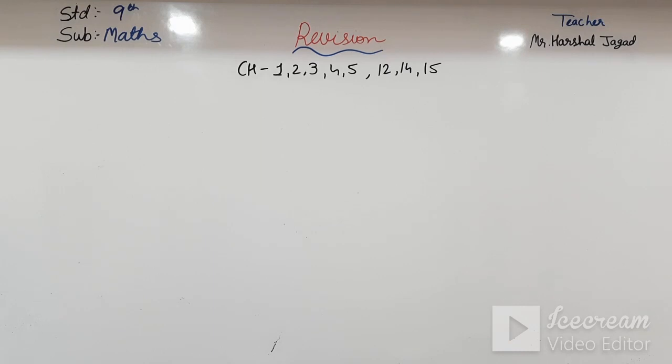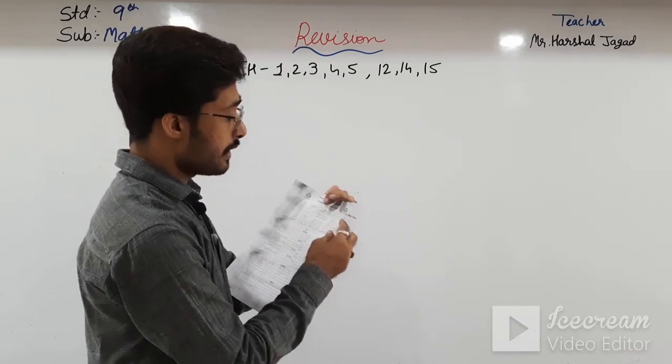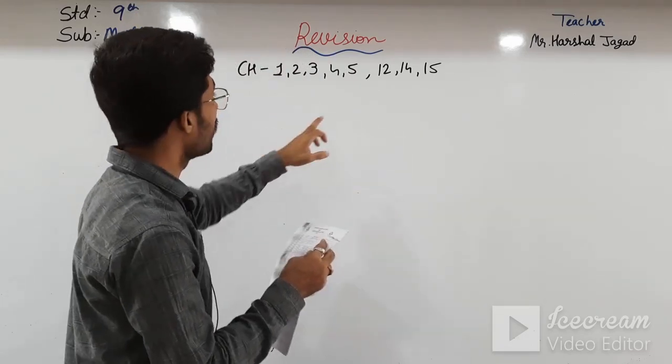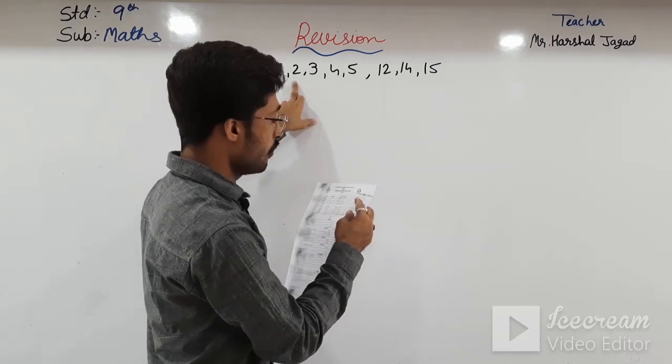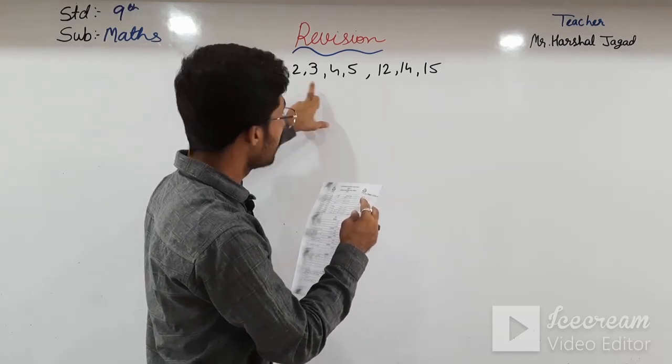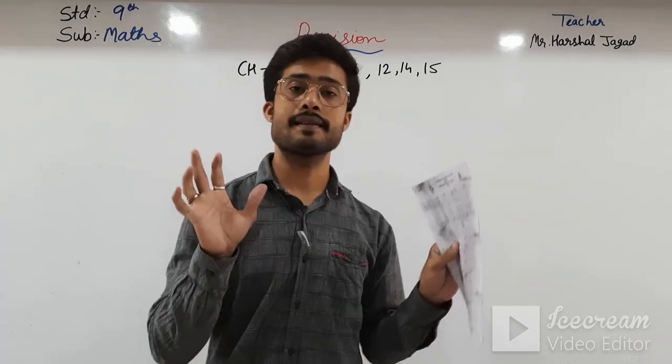Now please take out your syllabus. Okay students, please take out your paper pattern or syllabus which is given to you. See here, it is written only those chapters: 15, 14, 12, 2, 1, 3, 4, 5. All these things are written the same.